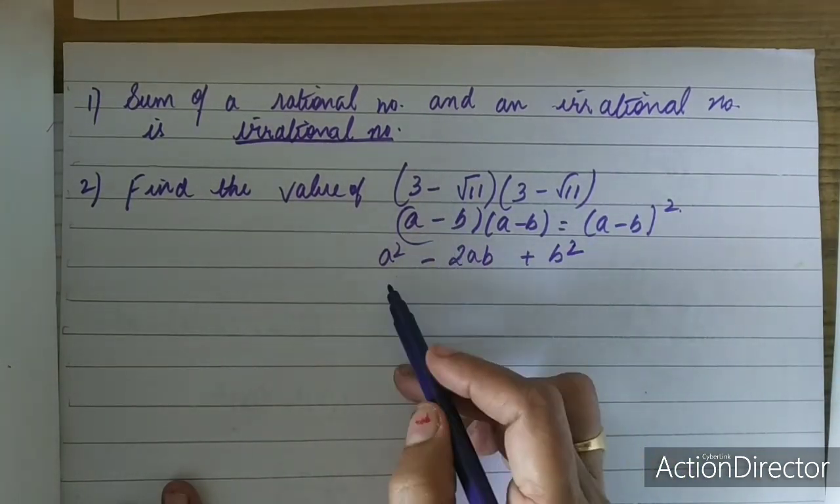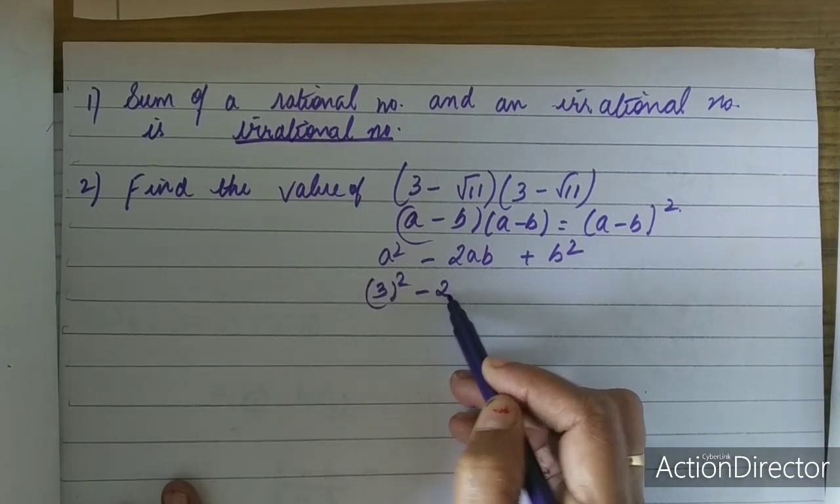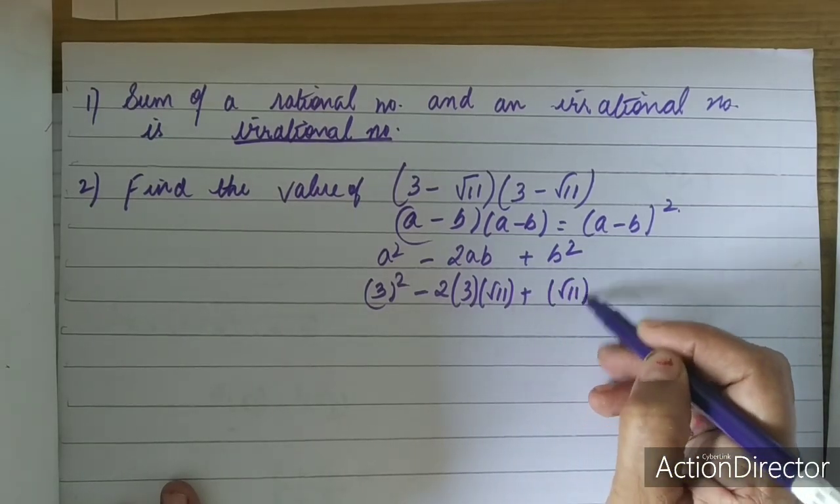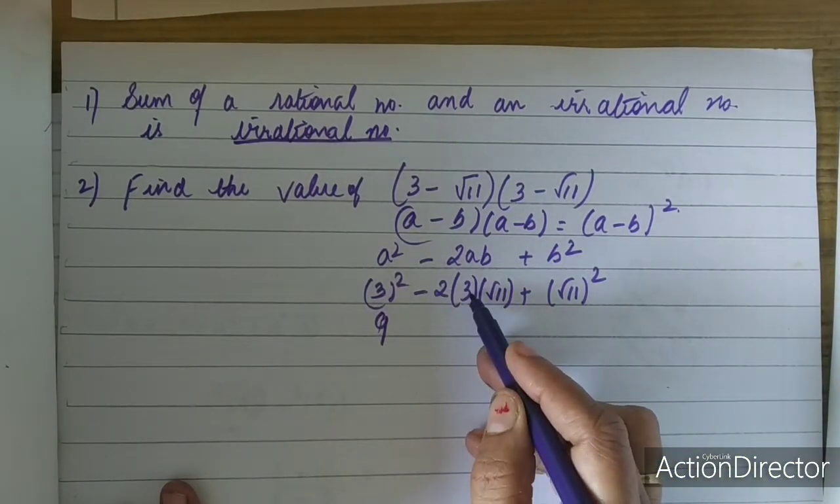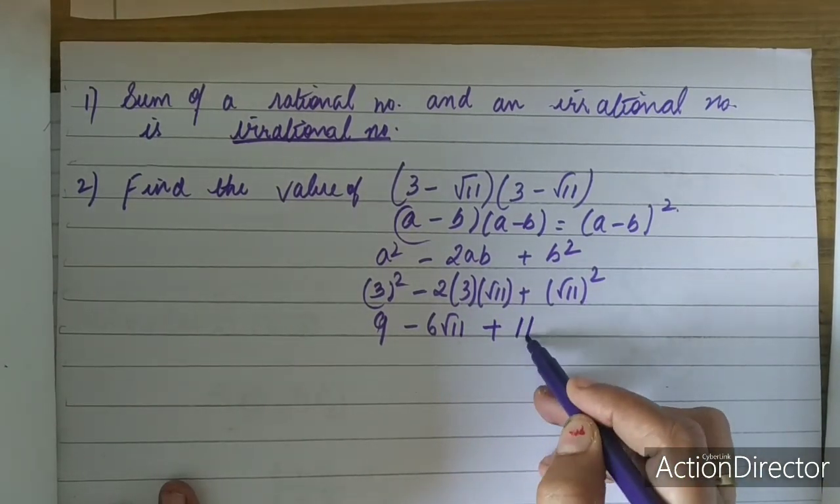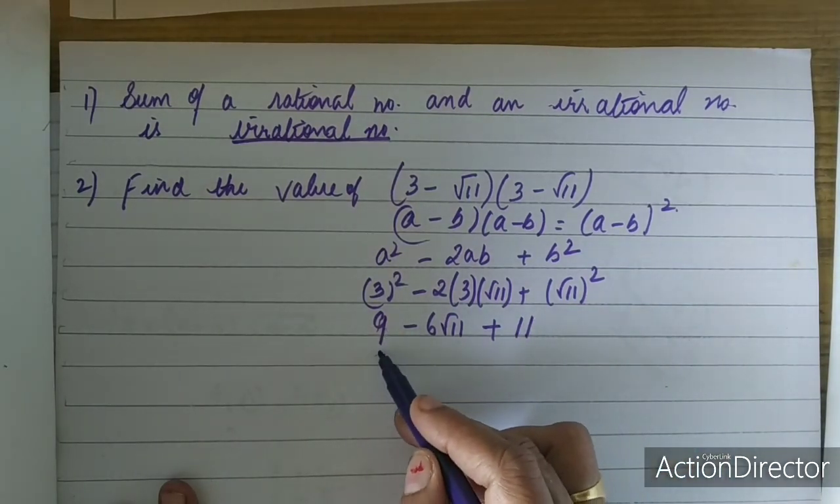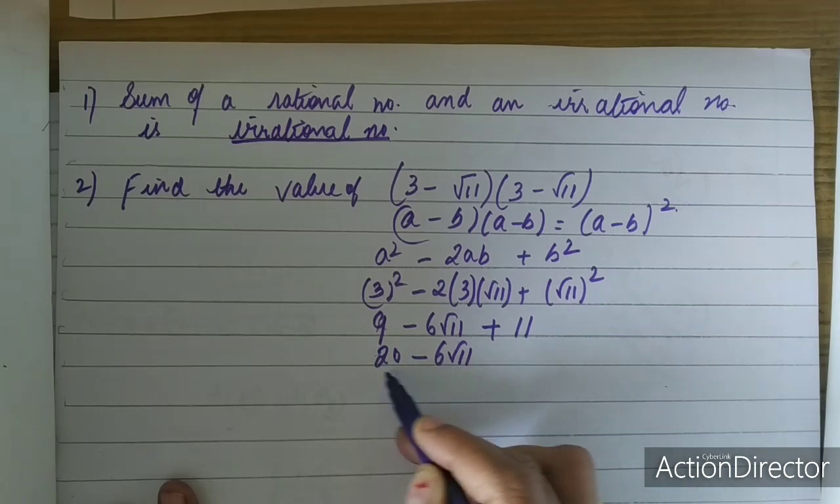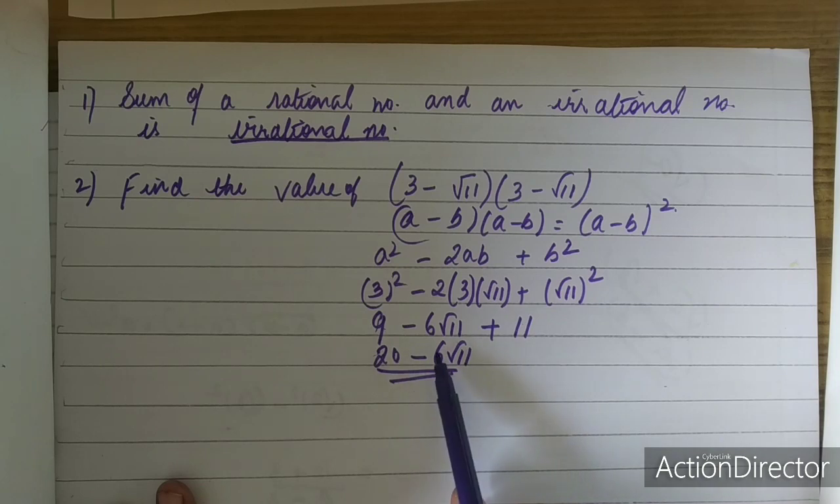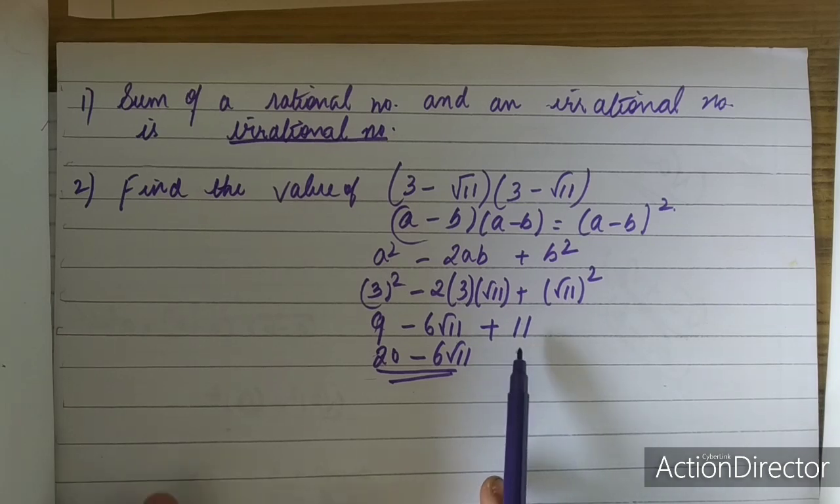Now I can replace the values. a is 3. 3 square minus 2 into 3 into root 11 plus root 11 whole square. 3 square is 9. 2 threes are 6, minus 6 root 11, plus root 11 into root 11 is 11. Now 11 plus 9 is 20, minus 6 root 11. This is the answer. Some of you will by mistake subtract 20 and 6. I cannot do that because 20 is a rational number and 6 root 11 is an irrational number. I cannot subtract these two numbers, so you have to leave the answer as it is.